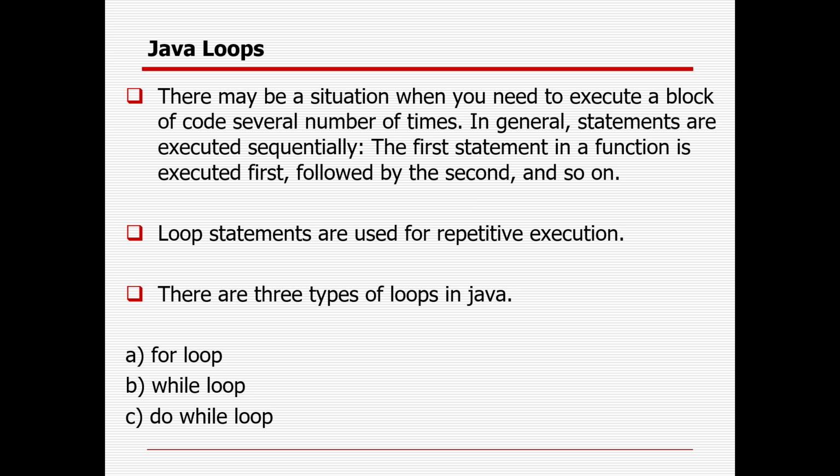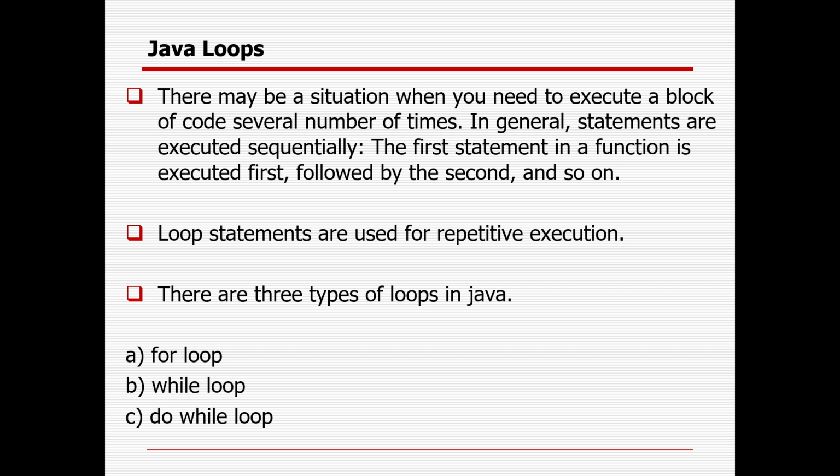A loop is used when you want to execute a similar block of code multiple times, n number of times. There are primarily three types of loops available: for, while, and do while. Apart from that, there is another loop called the enhanced for loop or for each loop, which is used in the collection framework only. Whenever the number of iterations is fixed, you can go with the for loop. Whenever the number of iterations is not fixed, you can go with the while or do while loop.